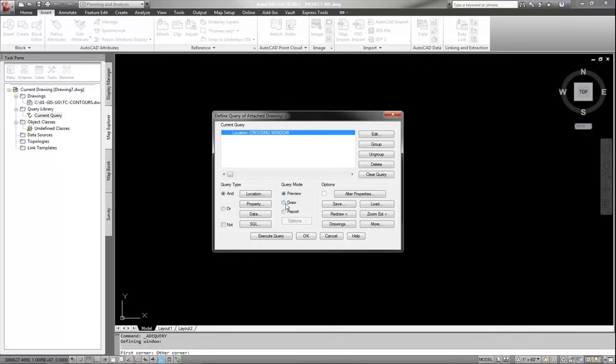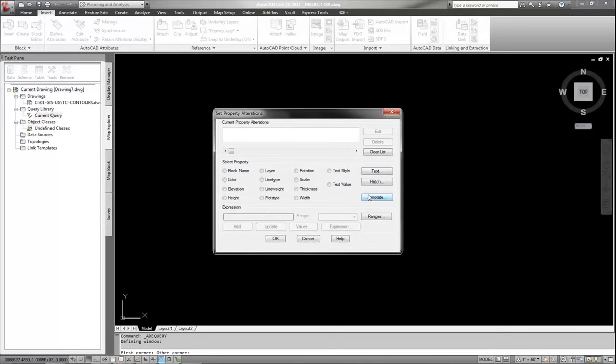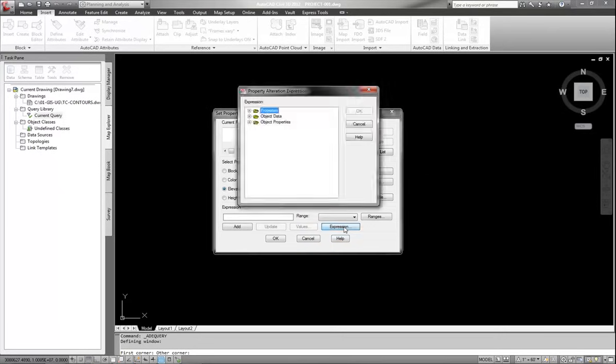To make sure you bring in the contours with elevations, you got to go to this Alter Properties button. Click on that Alter Properties button and you'll be taken to this dialog box here. I want to bring in the elevation data, and I need to then go select the expression button. This expression button says, okay, you're going to bring in elevation. Where do you want to get the elevation data from? Well, there's an object data table there. This is the object data table that I used that came with the file. And in that object data table, there's elevation data there with it.